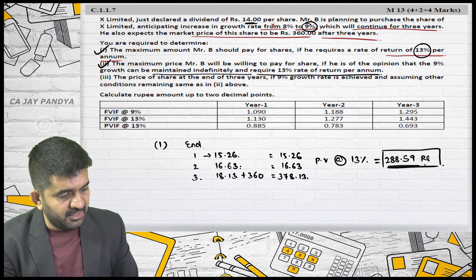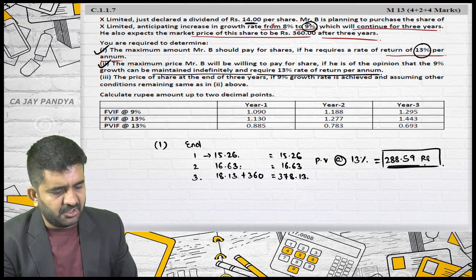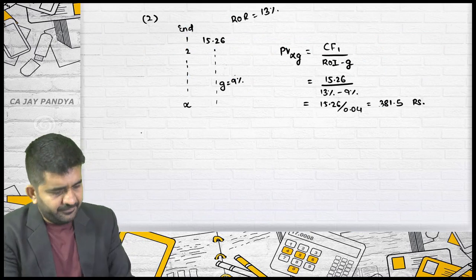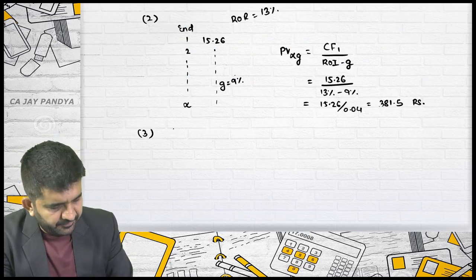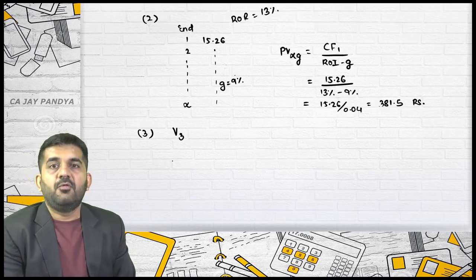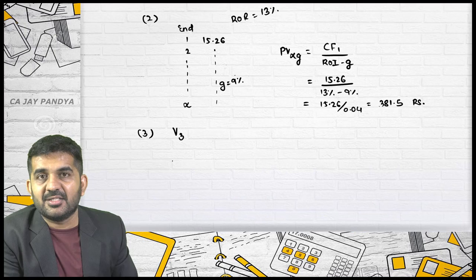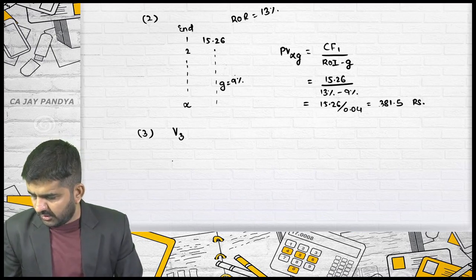They are asking me, if a 9% growth rate is achieved, the value at the end of the third year.